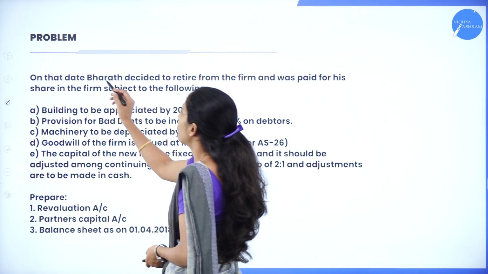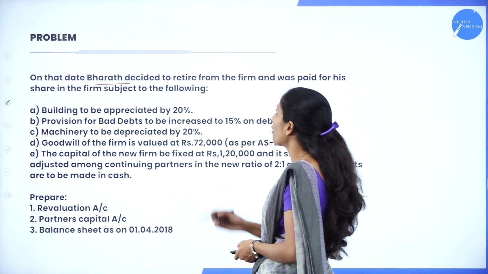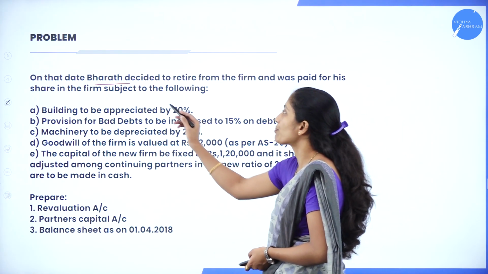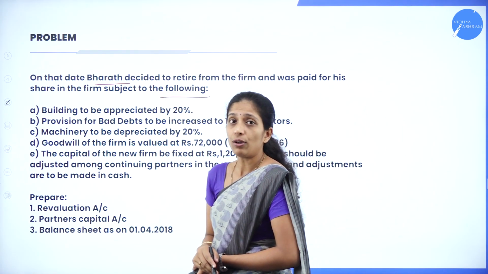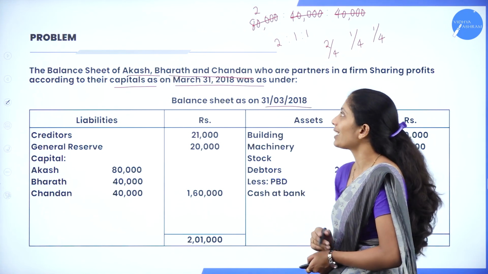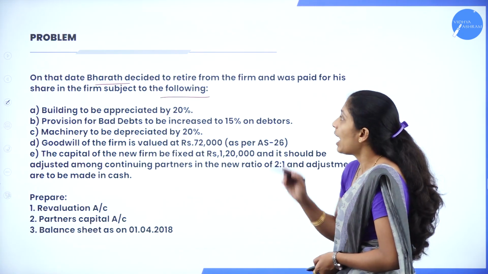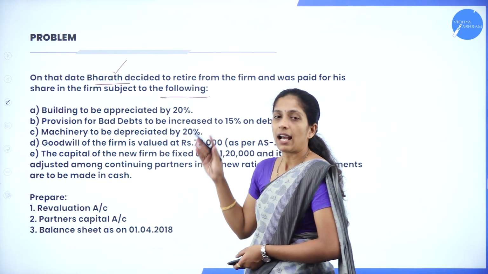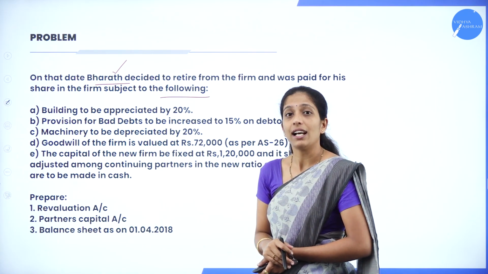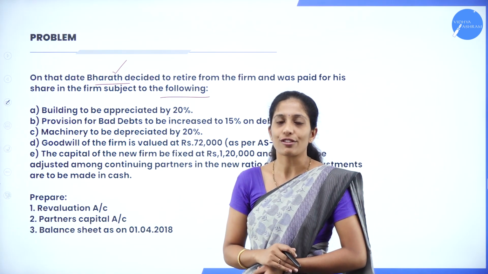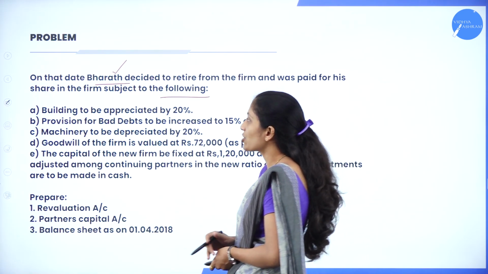On that date, Bharat decided to retire from the firm and was paid for his share in the firm subject to the following. Now, who are the partners? We know partners are Akash, Bharat as well as Chandan, where Bharat is going to retire from the partnership firm. And they have given certain adjustments here, and I have already told you these adjustments should come twice in your solution. Now go through the first adjustment here.